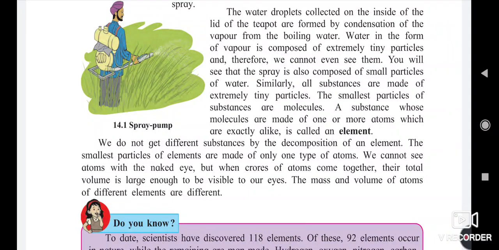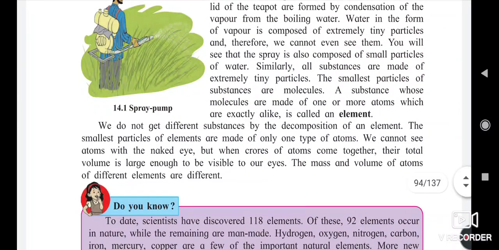So, if we decompose an element, we get only one type of molecule. The smallest particles of elements are made of only one type of atom.